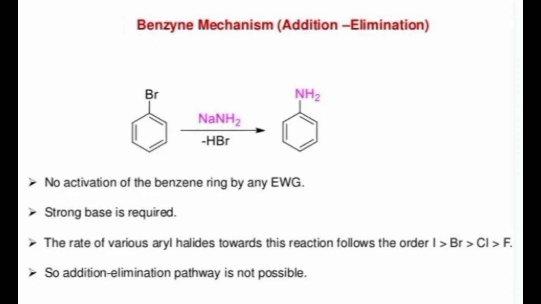A strong base is required for this mechanism, and the rate for various aryl halides depends upon the halogen bonded to the aromatic ring. If I is present, it has higher reactivity than if Br is present, Cl is present, or fluorine is present.